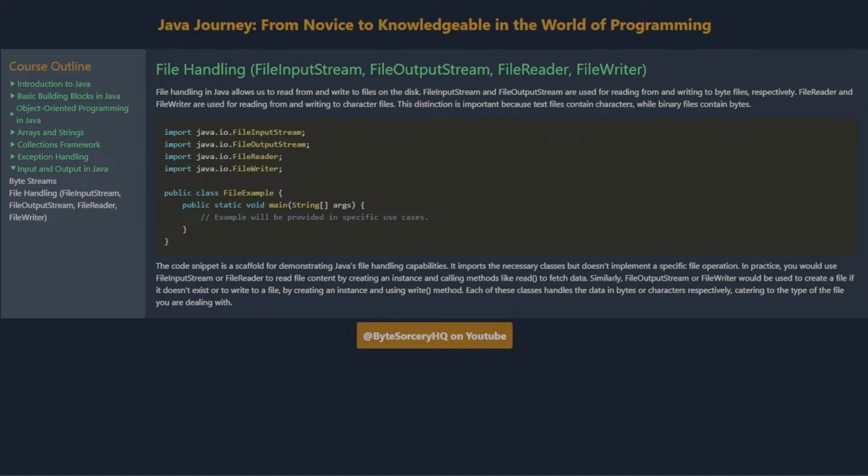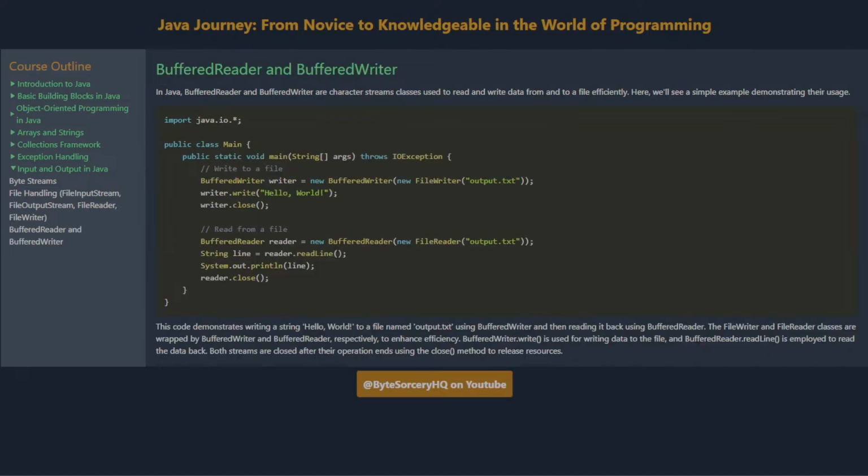Similarly, FileOutputStream or FileWriter would be used to create a file if it doesn't exist or to write to a file by creating an instance and using the write method. Each of these classes handles the data in bytes or characters respectively, catering to the type of the file you are dealing with. Buffered reader and buffered writer.